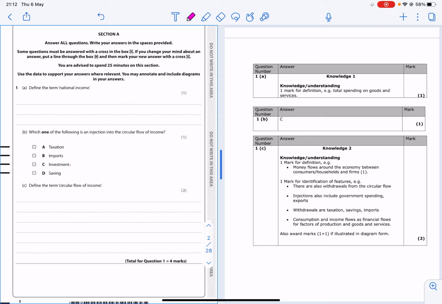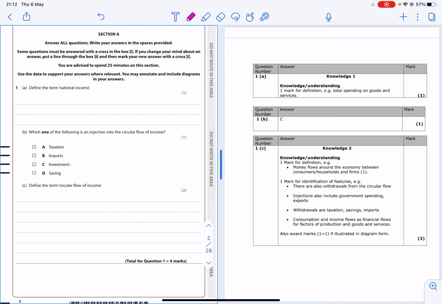And this is the thing about the mark schemes. The mark scheme doesn't include absolutely every single possible answer. So it might be that you've given an answer, but you would still get marks for it, even if it's not on the mark scheme. So it does make it a little bit tricky to mark yourself if you're not too sure.